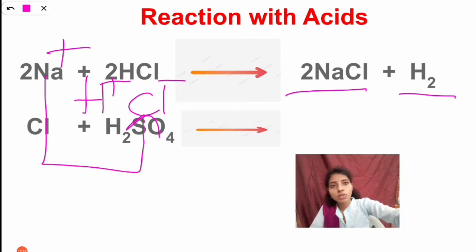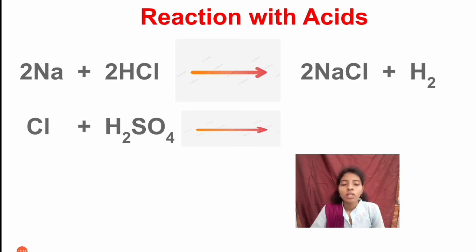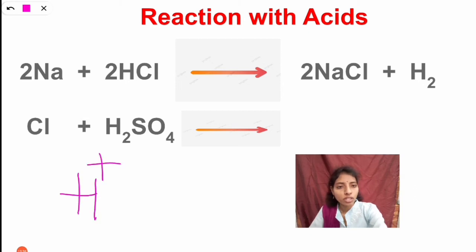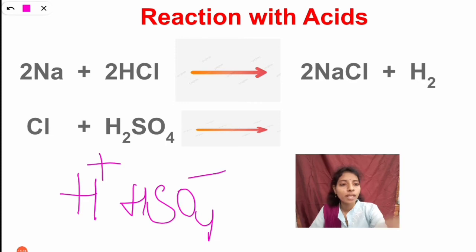Then what about non-metals? You can see here a non-metal, for example chlorine, and we have taken the example of the acid H2SO4. The H2SO4 changes into H plus and HSO4 minus, and chlorine is also minus here.